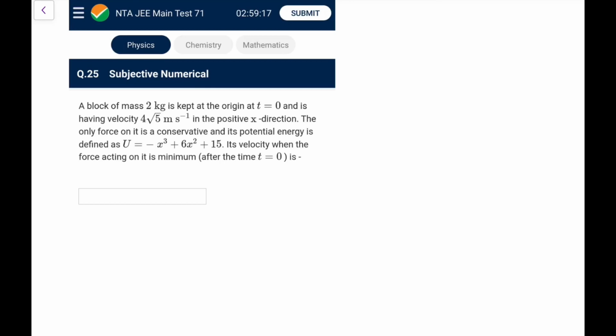Next one. A block of mass 2 kg is kept at the origin at t equal to 0, and has a velocity 4 root 5 in the positive x direction. The only force on it is conservative and its potential energy is given. Find the velocity when the force acting on it is minimum. So let me check the force expression. It comes out as minus du by dx, that is minus 3x square plus 12x.